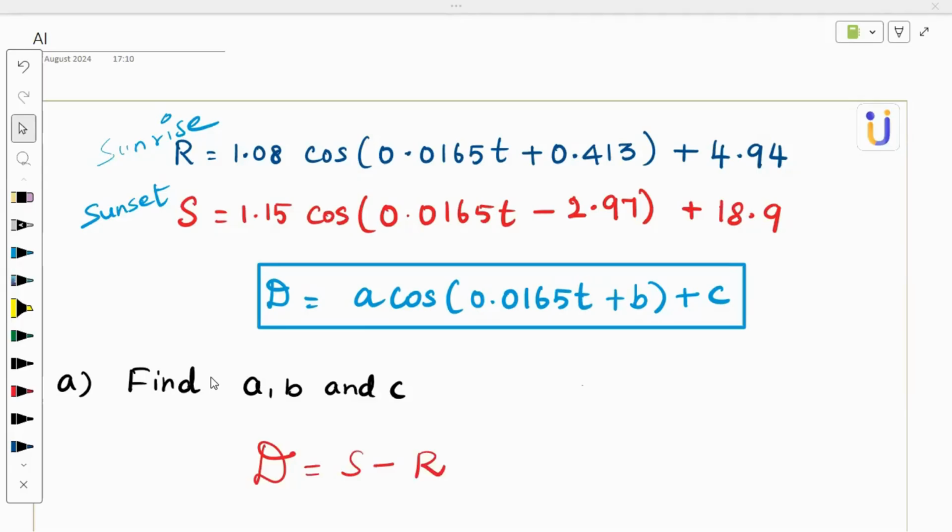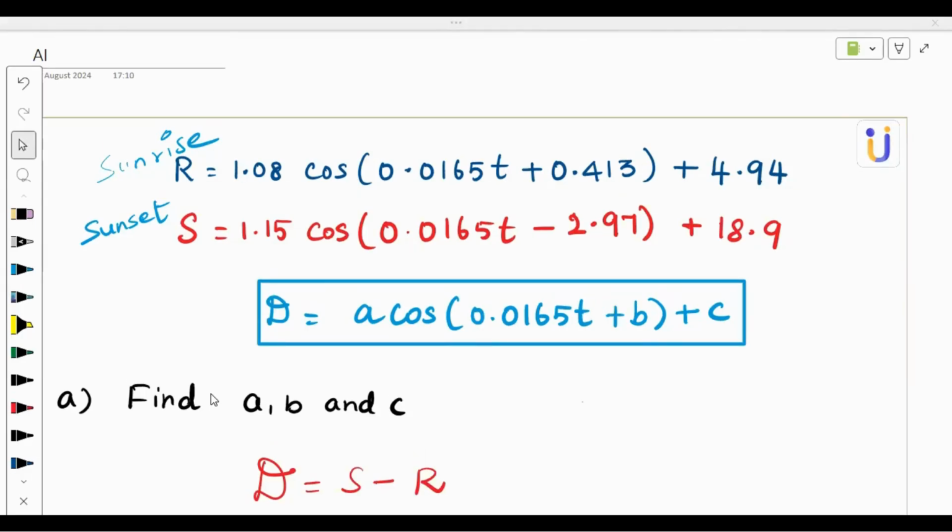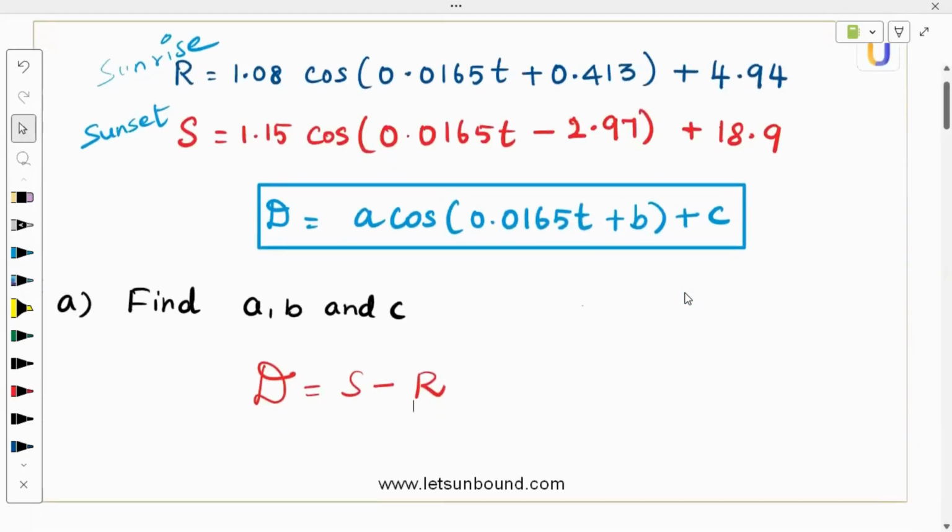Let's go. It's basically just copying down, only the intercept values are subtracted.